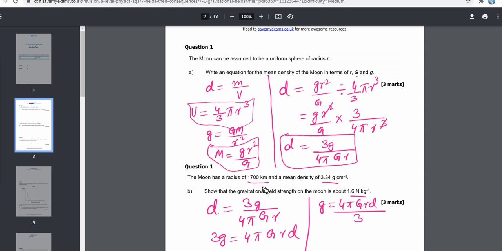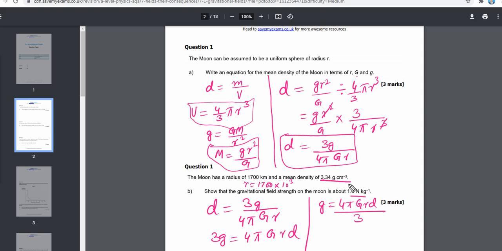Now I have to write the radius in meters, and I have to write the density in kilogram per meter cube. So the radius will become 1700 times 10 to the power of 3, and in order to convert the density into kilogram per meter cube, I have to divide it by 1000.